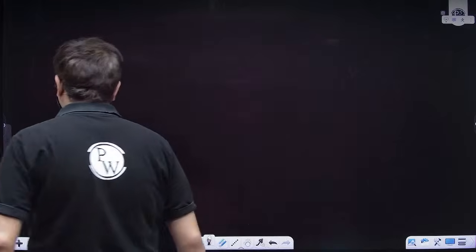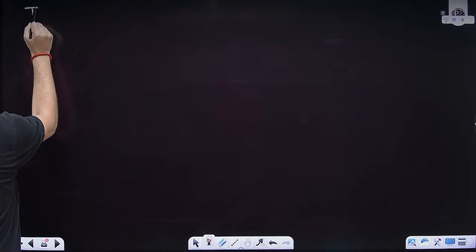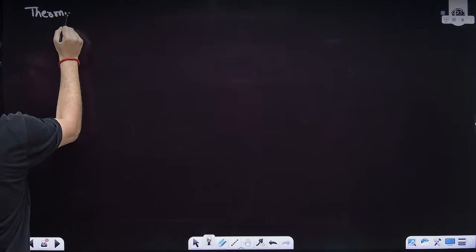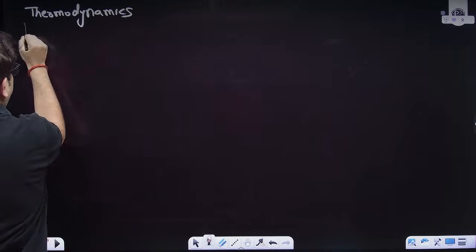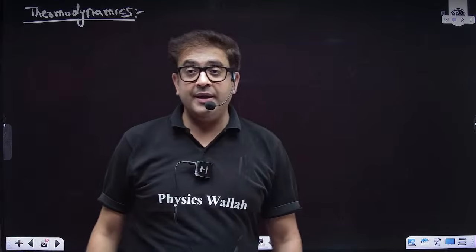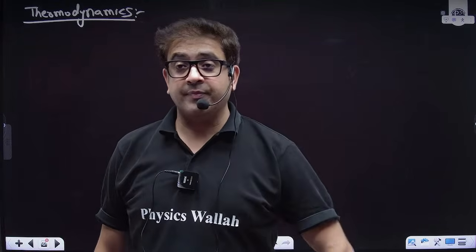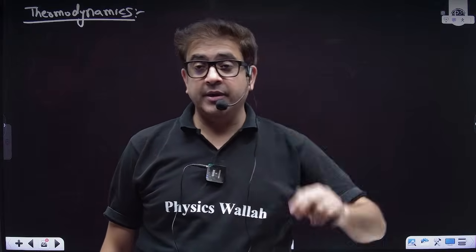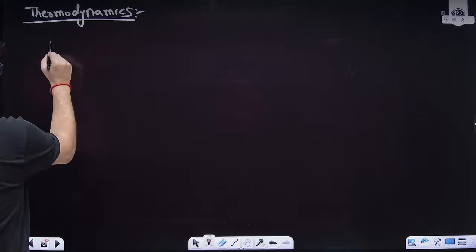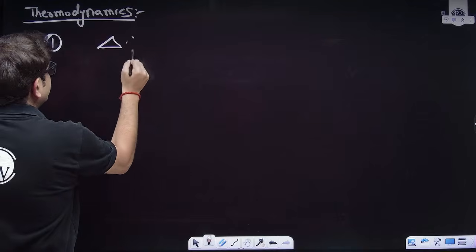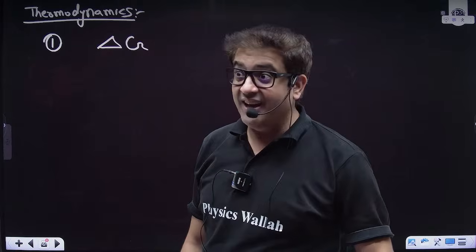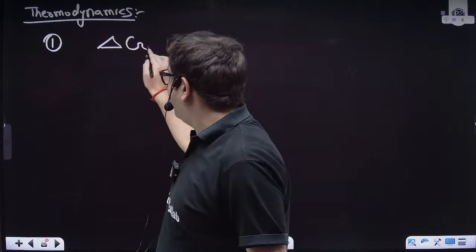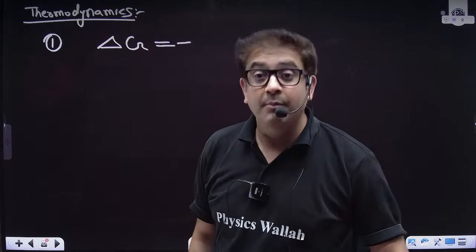Now, thermodynamics is very important, so let us learn that thermodynamics. Thermodynamics involving electrochemical cells says first one thing. Sir, I get all the concept. Perfect, Hardeep. Now, thermodynamics says a few things. First thing, delta G, as in Gibbs free energy change, which is the useful work done by the cell. Sir, if any cell is spontaneously giving work, then delta G, we know from thermodynamics, will be negative. But negative what?